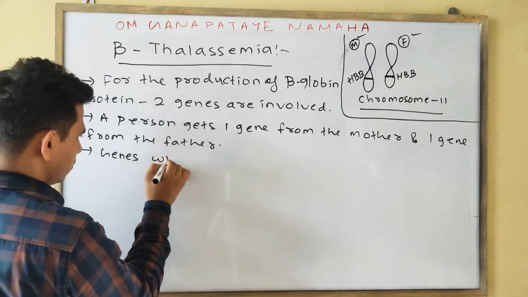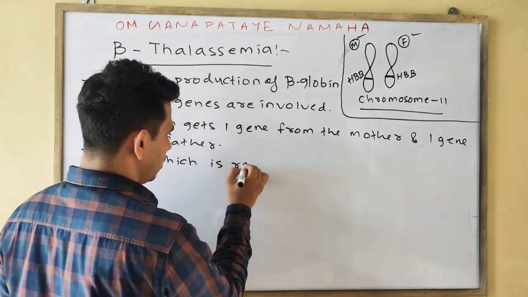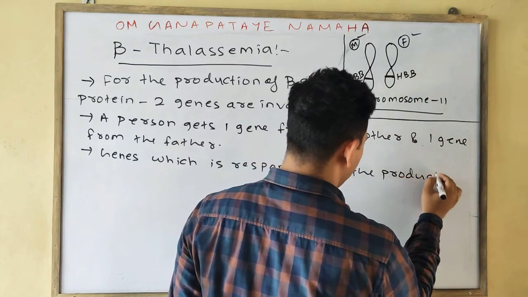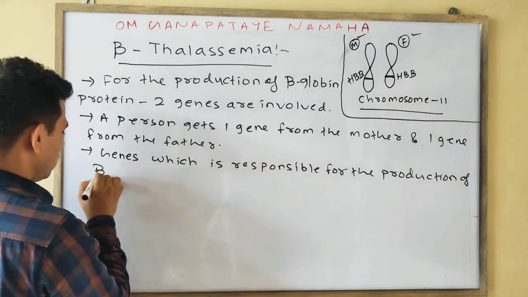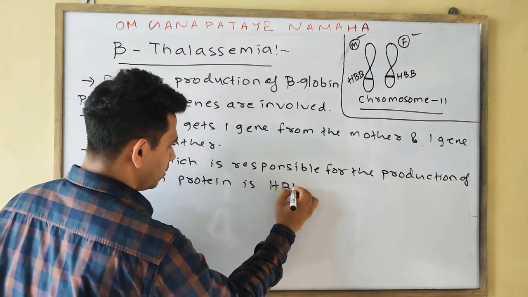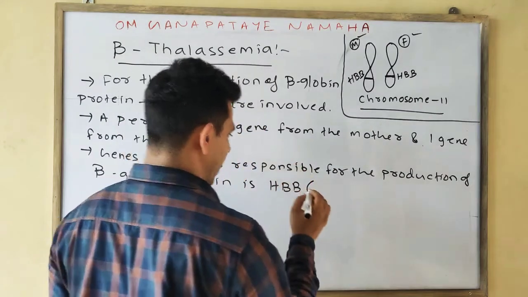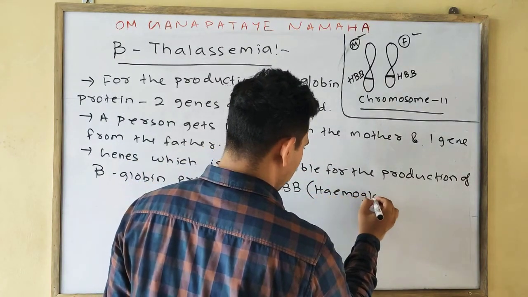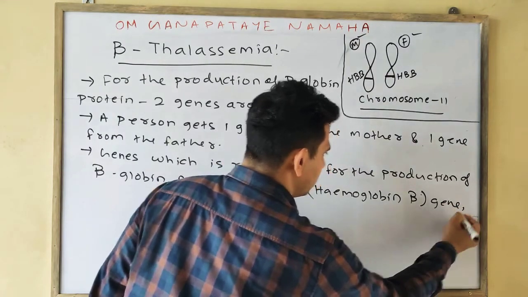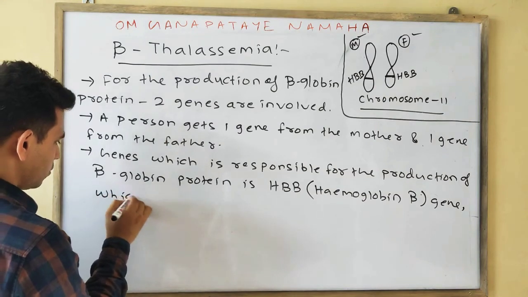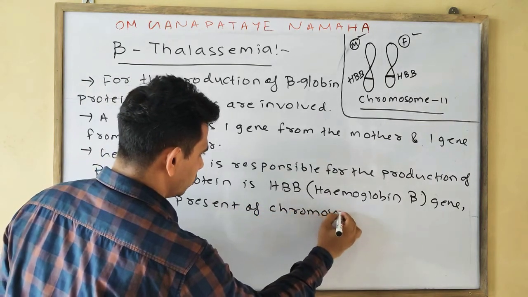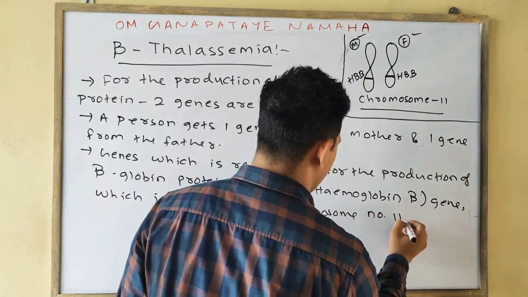The gene which is responsible for the production of beta globin protein or chain is HBB, or we can say hemoglobin beta gene, which is present on chromosome number 11.